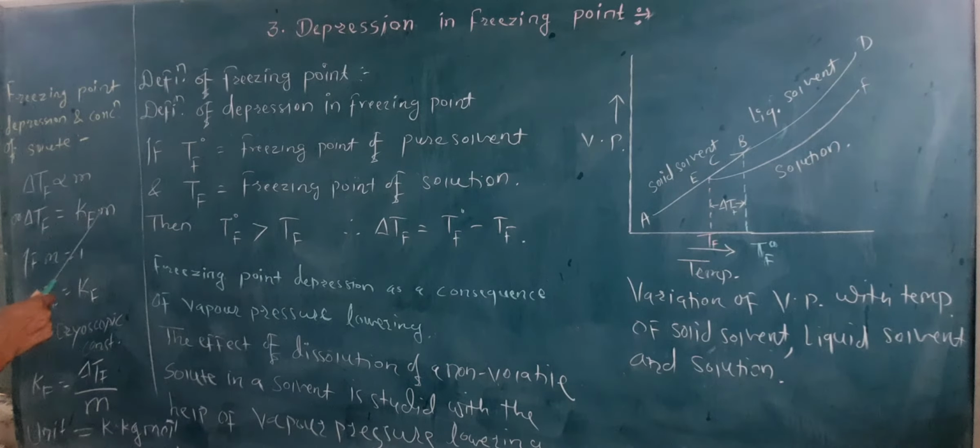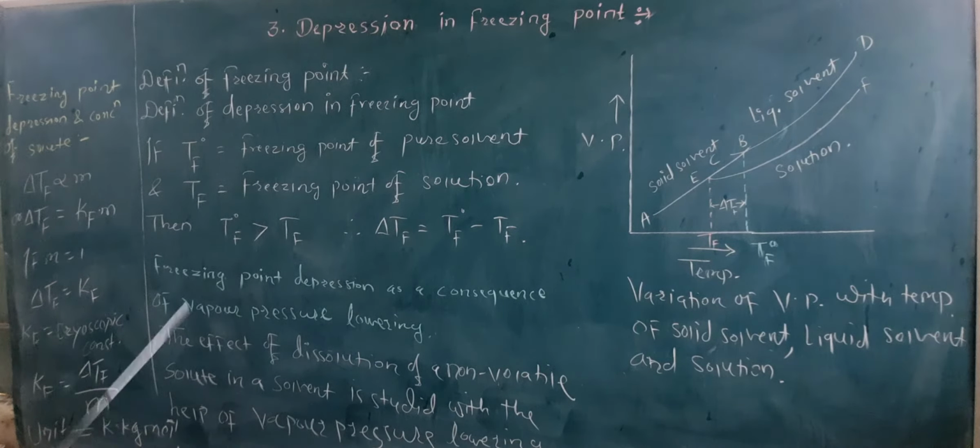So if molality is equal to 1, at that time delta Tf is equal to Kf. That's why this is called the molal depression constant. Kf is defined as the depression produced when the solution has the concentration of 1 molal. That is called the cryoscopic constant or molal depression constant. In this way, depression in freezing point is also a colligative property because it depends upon the number of solute particles present in the solution.